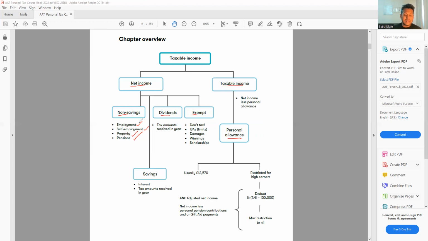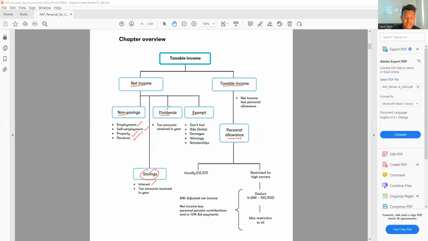Now the next one, we have savings income, that is, you can say, interest and tax amount received in the year. So mainly it is interest. In the exam, you're going to see you receive some interest. Sometimes they can mention it very clearly, this is your savings income.